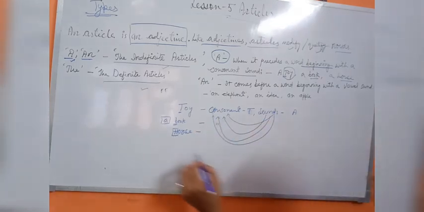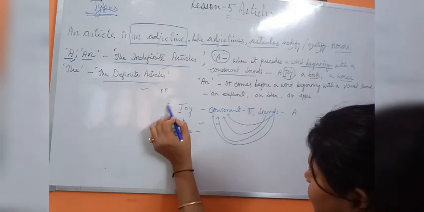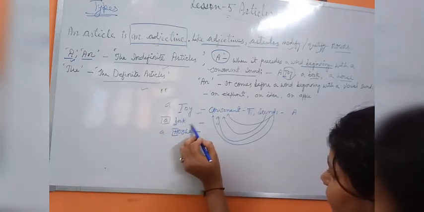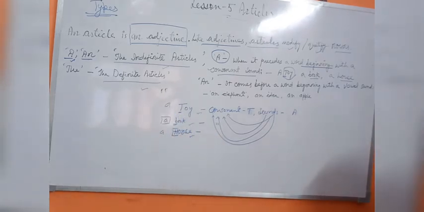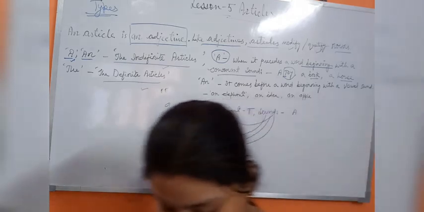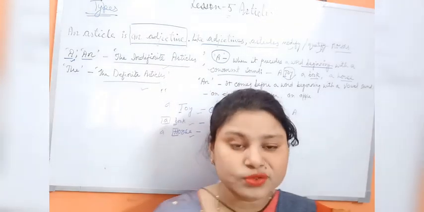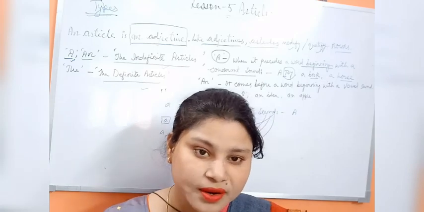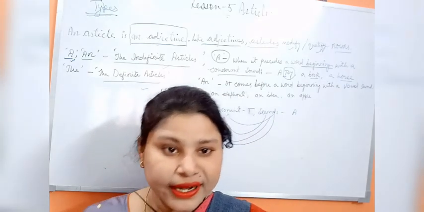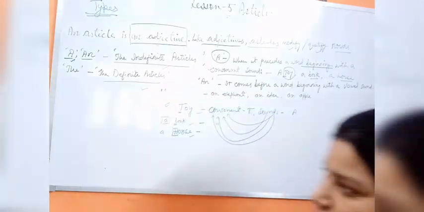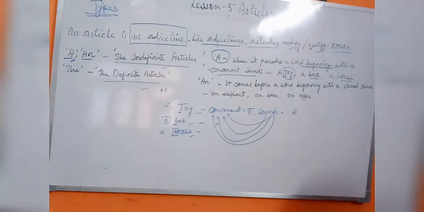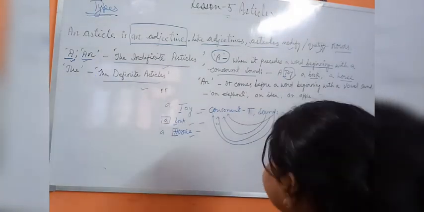That is why we use A. So a toy, a book and a horse. A word that starts with a consonant sound uses the indefinite article A.